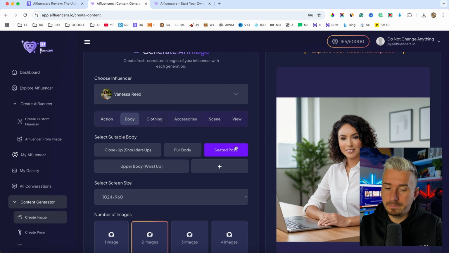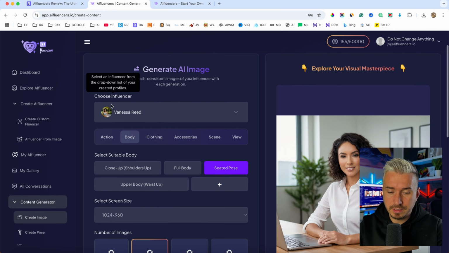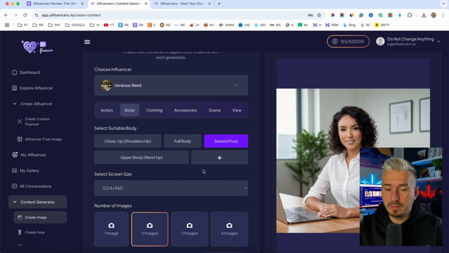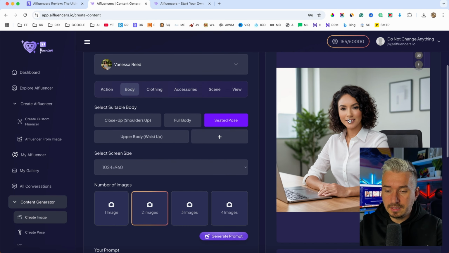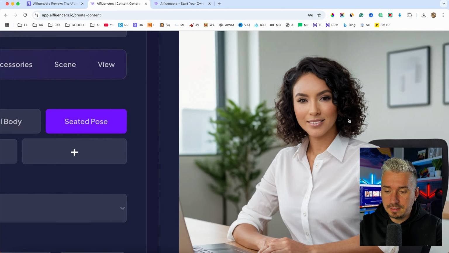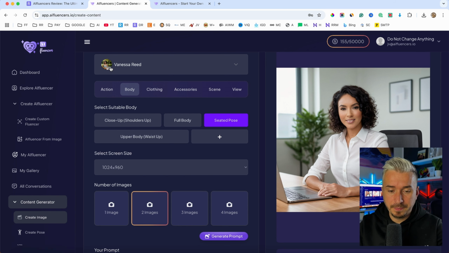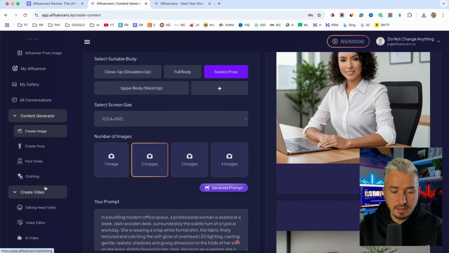Now, obviously, you can play around with these options here because you can pretty much create these kind of images in full body, dressed in a swimming suit and stuff like that. So you get the point, you get the idea. All you have to do is just select one of these, add your own prompts if you want, and it's going to generate everything that you want. And as you can see, this character is the same as the profile image, right? It's absolutely the same.